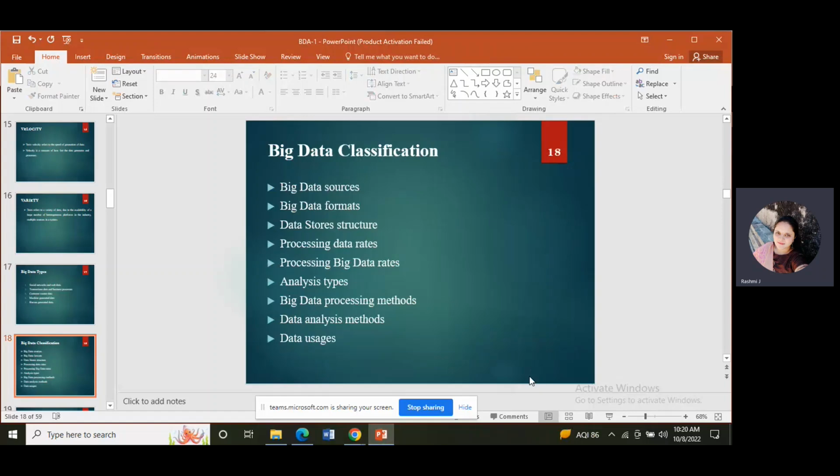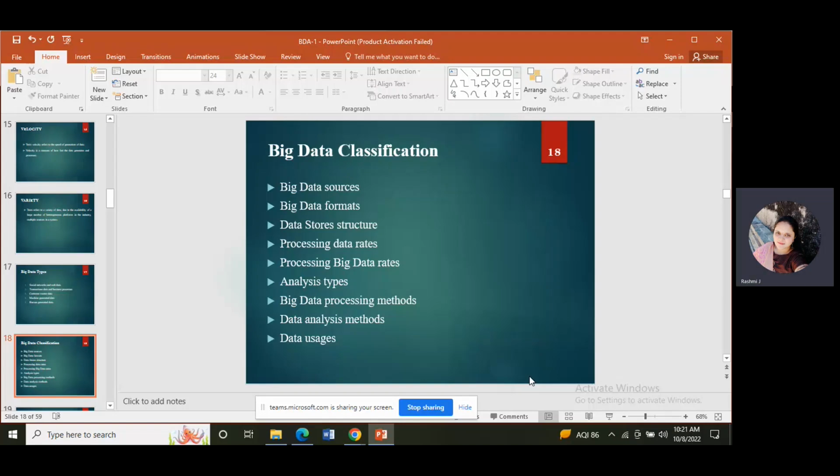processing data rates, meaning at what time we are processing the big data. Maybe batch wise, meaning at a time we divide the data. Different batches will process at a time, but the different batches will not communicate with one another. That we call batch time. Okay, real time, batch time, and streaming. Then processing big data rates.